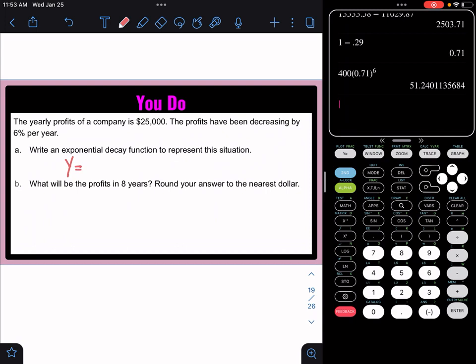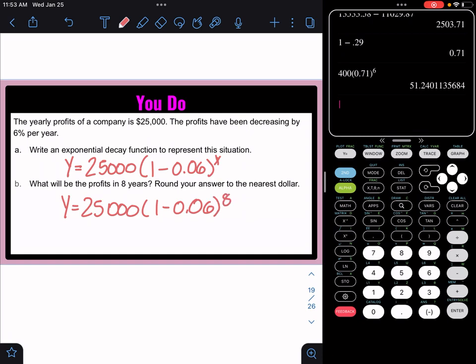So y equals the initial amount, which is 25,000. And then parentheses 1 minus 6% as a decimal would be 0.06. And we'll raise it to whatever time. We could put x, we could put t, it doesn't really matter. Alright, so they want to know what will be the profits after 8 years. So let's try this. 1 minus 0.06 raised to the 8th power.